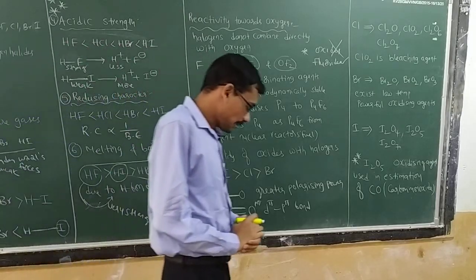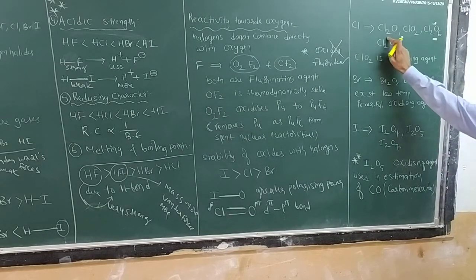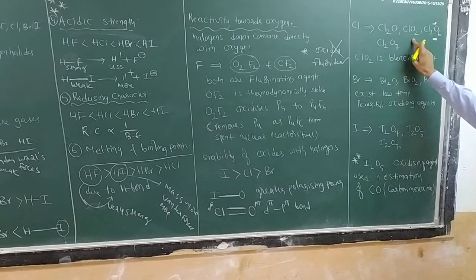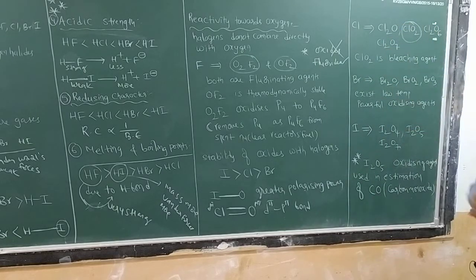Next, what types of oxides are obtained with chlorine here? Chlorine can form Cl2O, ClO2, Cl2O6 and Cl2O7. Out of these, ClO2 is a bleaching agent which removes color.